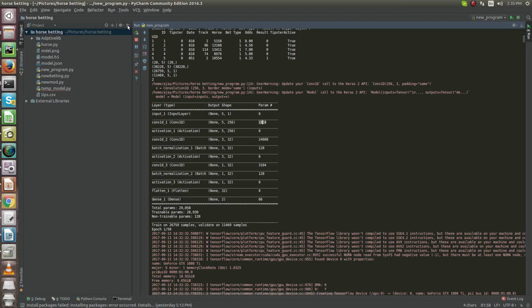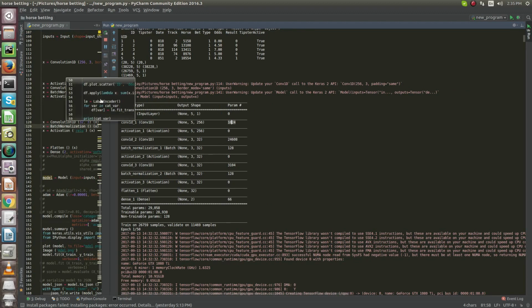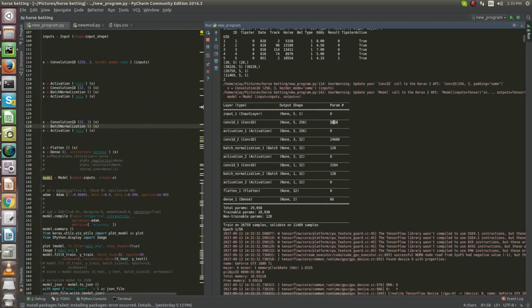So let me go to the model program. Here I use 256 filters, and the size of the filter is 3. So 256 multiplied by 3 is equal to the output you will see.